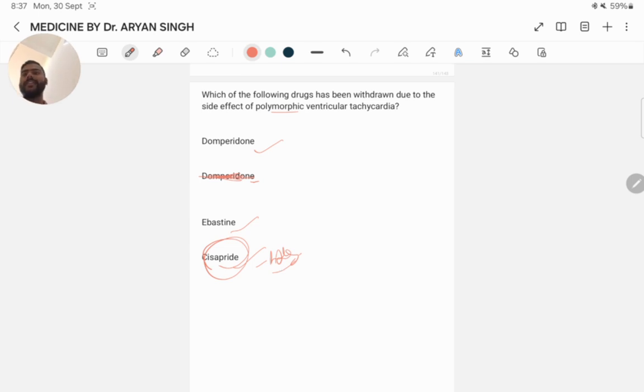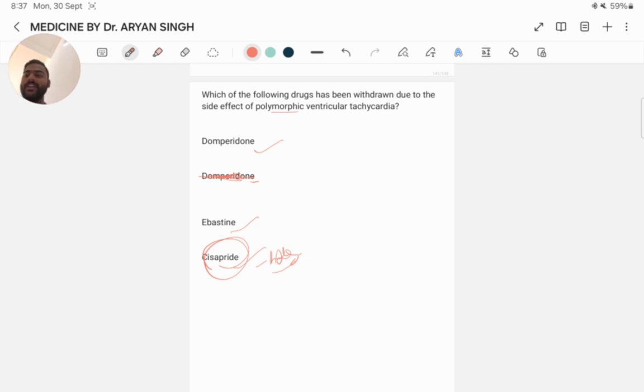Why is it cisapride? Because when a patient is taking cisapride for acid reflux disease, there is already a potential risk of QT prolongation and development of polymorphic ventricular tachycardia. It also interacts with the commonly prescribed macrolide erythromycin, used for the treatment of community acquired pneumonia.